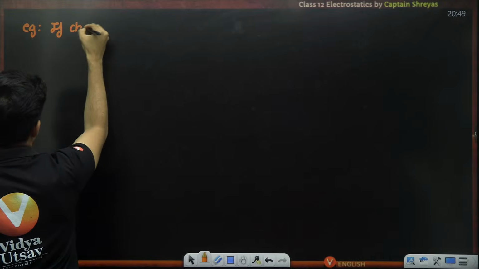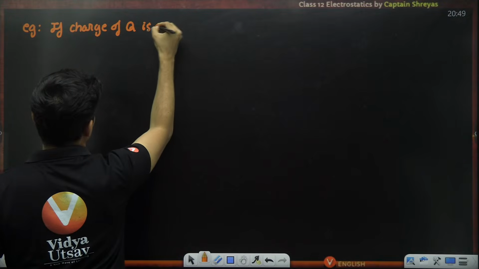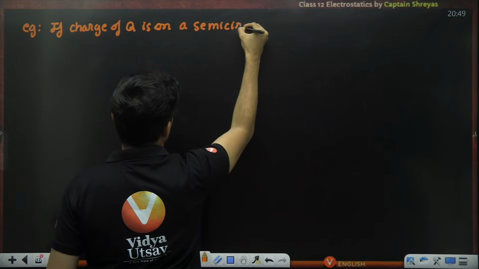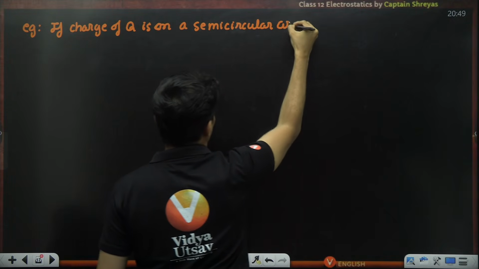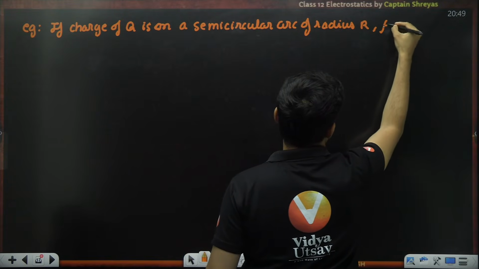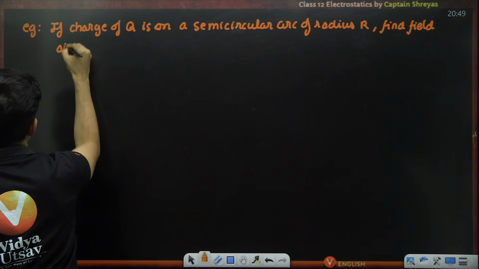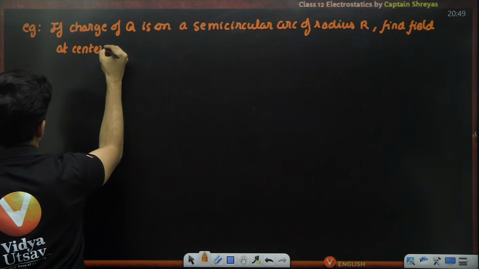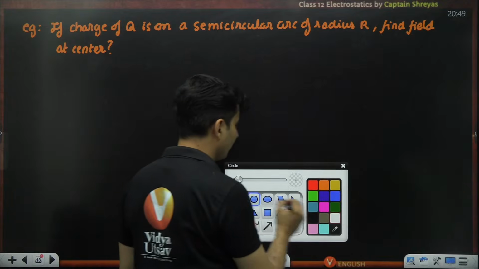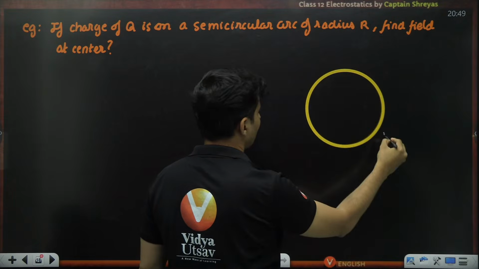If a charge of Q is on a semicircular arc of radius r, find the electric field at the center. That is the question. So let's draw that arc over here. So this is that arc.